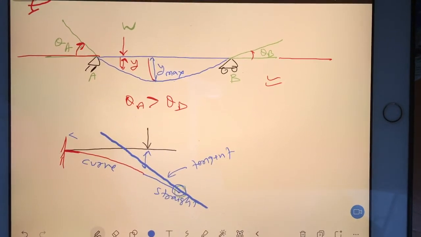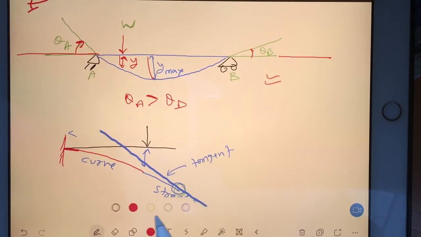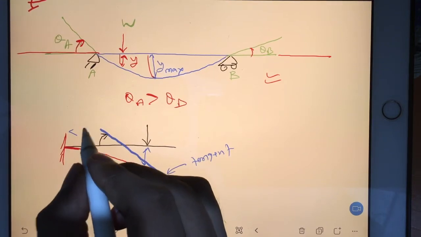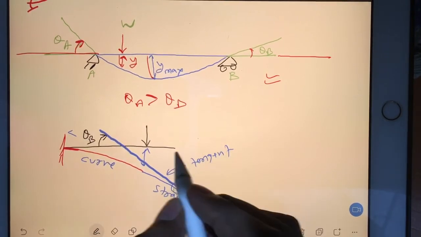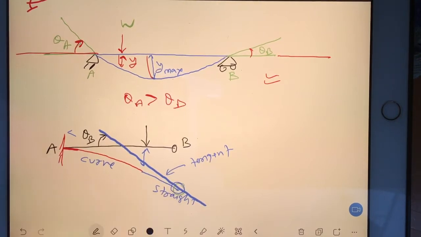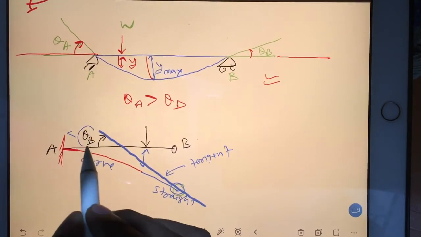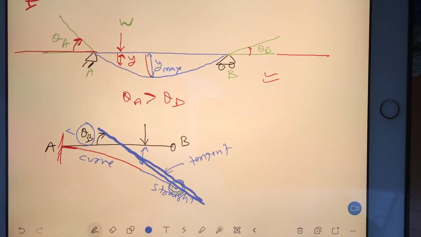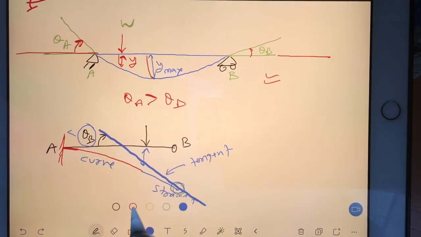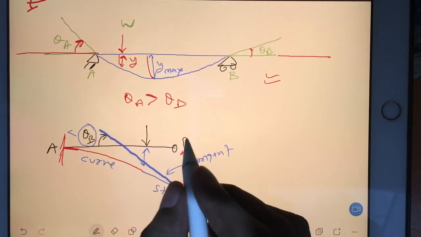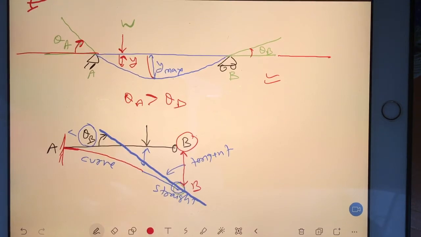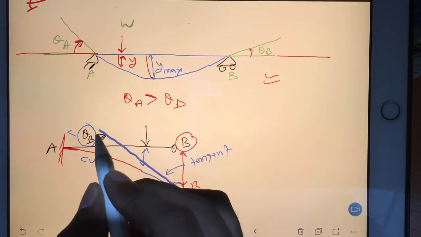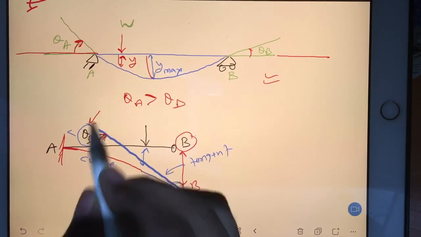Okay, now that tangent will make a certain angle. This angle you just call theta B, because this point I considered as B and this point as A. Why am I showing theta B here? Because this tangent is actually coming from point B. You can see here you have this much deflection, correct? So actually B shifted here, and you are drawing your tangent at point B. That tangent makes an angle from the horizontal line, and that angle I am calling theta B.